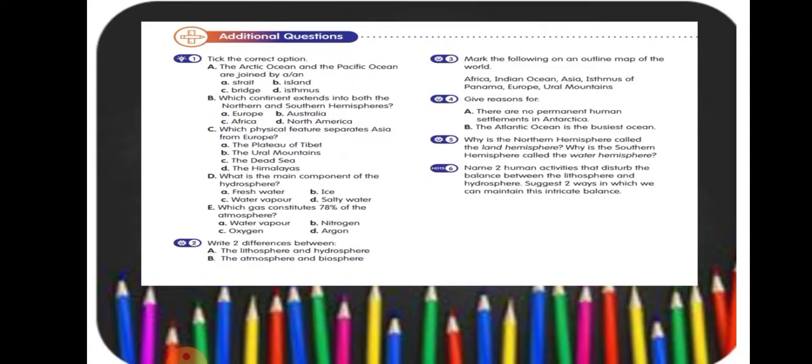Trees hold on to the soil and prevent it from being washed away by water. However, when trees are cut down, the soil becomes loose and leads to erosion and even landslides.